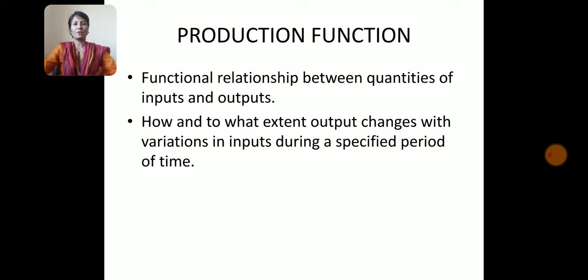The production function can be studied by holding the quantities of some factors fixed while varying the amount of other factors. As production is transformation of physical inputs into physical outputs, it is a function of inputs.